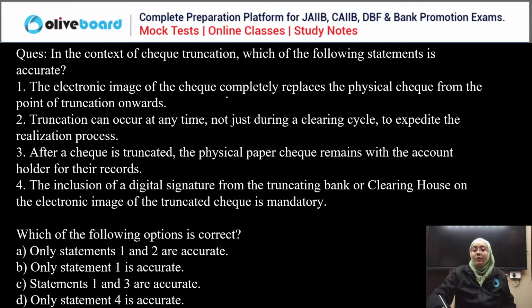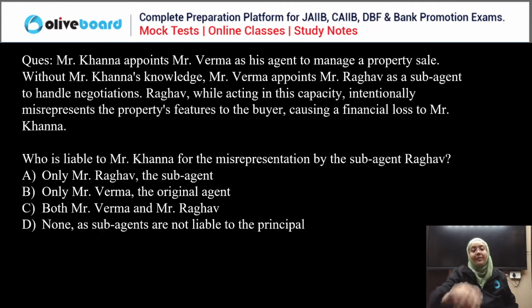The electronic image of the check completely replaced the physical check from the point of truncation onward. True. Truncation can occur anytime. No. After the check is truncated, the physical check remains with the clearing house, not with the account holder. Inclusion of digital signature is not mandatory. It is optional. If we talk about the correct statement, only statement one is accurate. Done? Clear? Good. Next question.